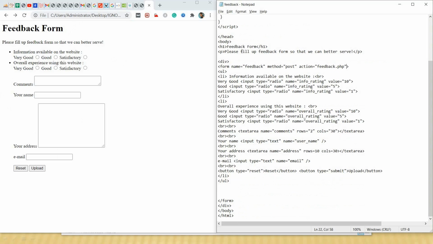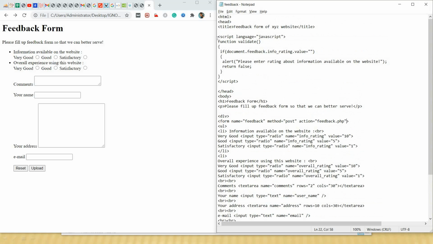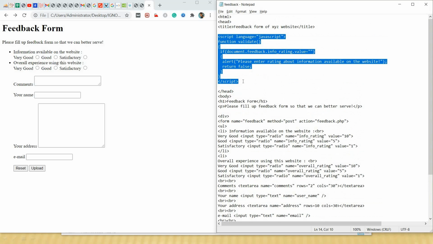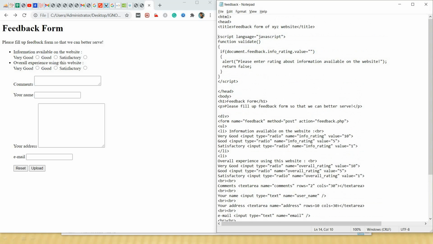Now for validating our web page, we have to refer to this function. So for that, after the action attribute, basically we can give it anywhere in the form tag, onclick equal to, in the double quotes we will write return, space, then the function name of our JavaScript.